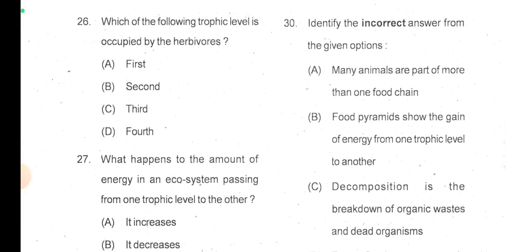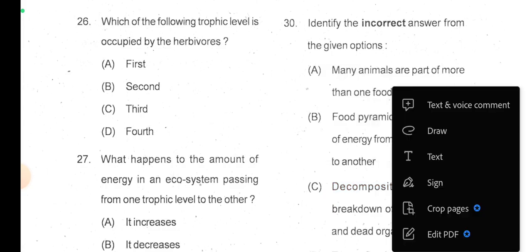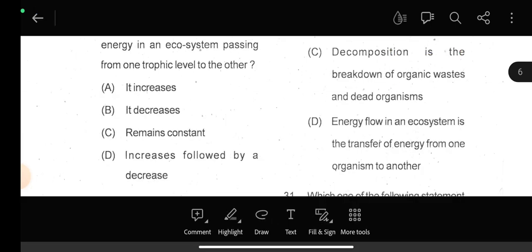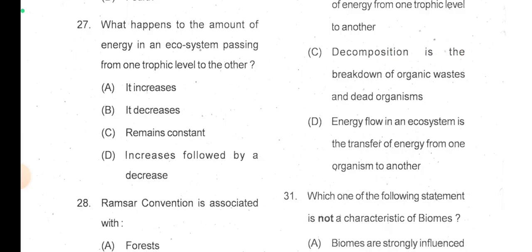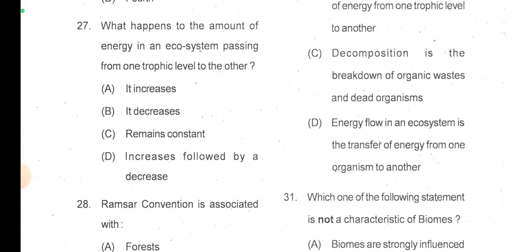I think I read some statement wrongly. Okay. Food pyramids show the gain of energy from one trophic level to another. Many animals are part of more than one food chain. And decomposition is the breakdown of organic waste and dead organisms. And energy flow in an ecosystem is the transfer of energy from one organism to another.